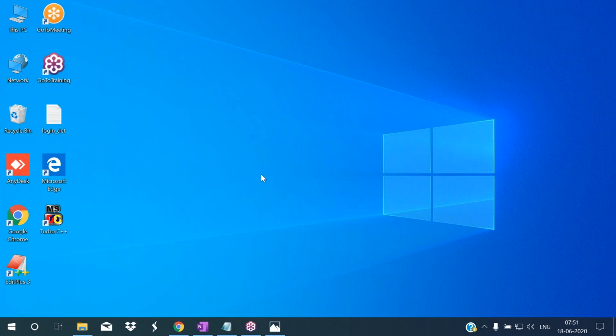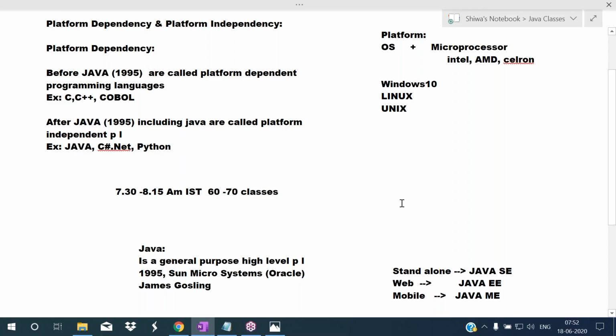In the previous video I clearly explained that when we press alt F9, an object file will be created, and when we press control F9, an exe file will be created. That I showed practically. So this is about platform dependency. Platform dependency means the languages which were introduced before Java are called platform dependent programming languages.